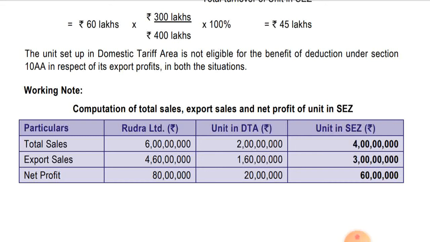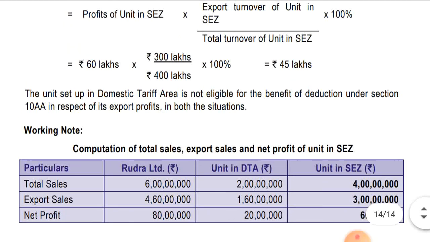So Rudra Limited total sales is there. We'll deduct the domestic tariff area total sales. We'll get the SEZ total sales. From export sales of Rudra Limited, we'll deduct the DTA export sales. We'll get the unit SEZ export sales, and from the net profit of Rudra Limited, we'll deduct the net profit of DTA unit. We'll get the net profit of SEZ unit. Okay, now let's move up.